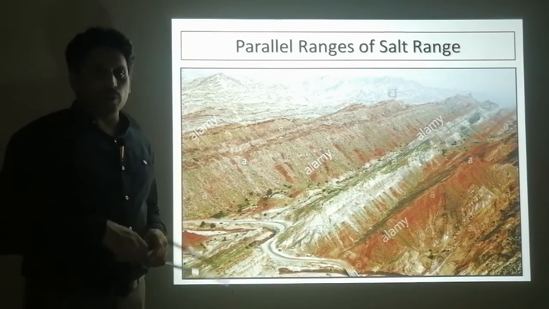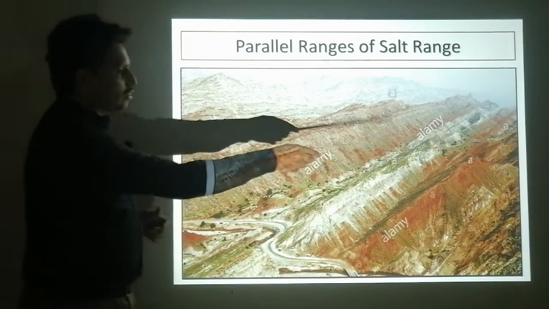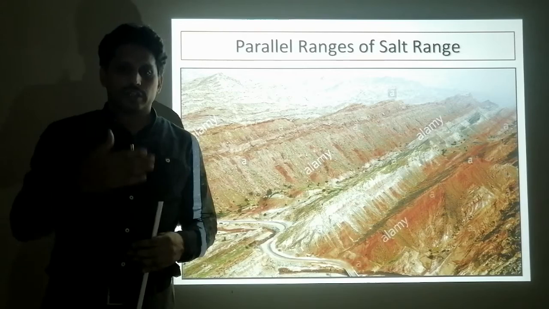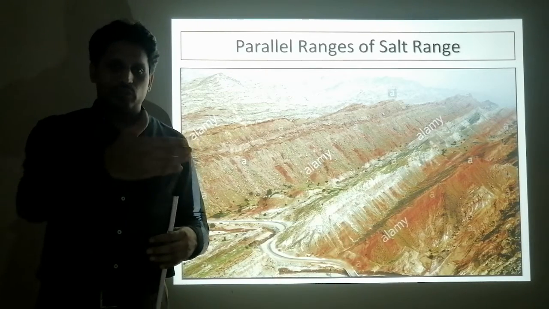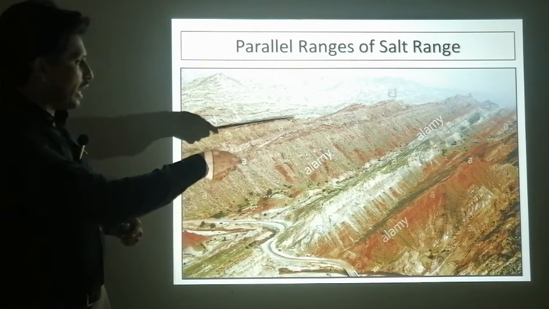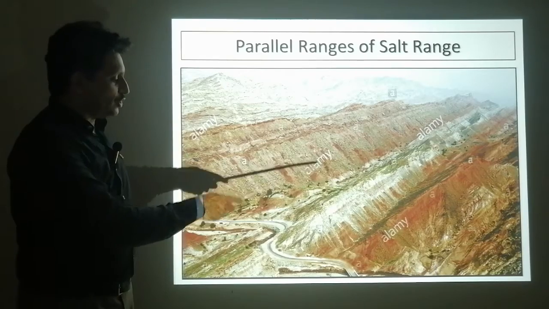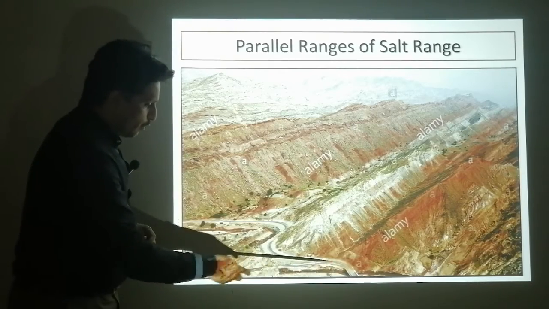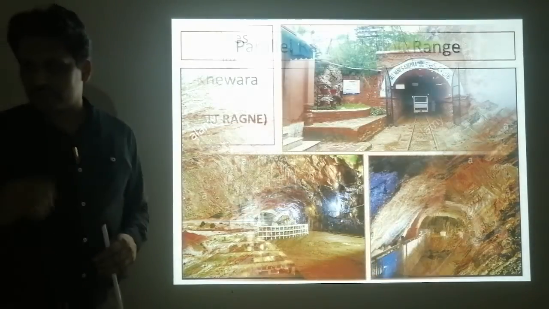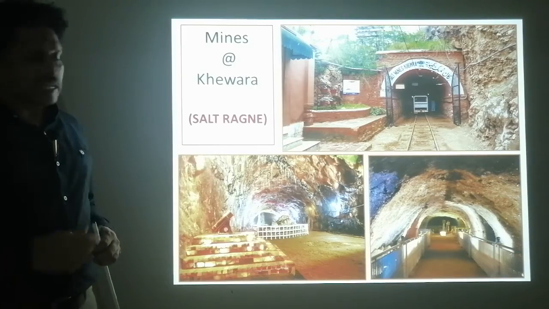So you can see the topographical feature of the salt range is the parallel ranges, which you can see are parallel, like in your notebook the lines are parallel, lines coming exactly alongside each other. So like you can see, another one of the topographical features of the salt range. And next are some photographs of Kheoda mines.